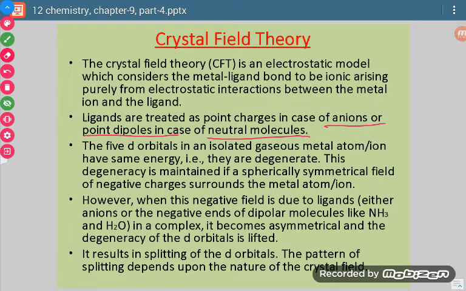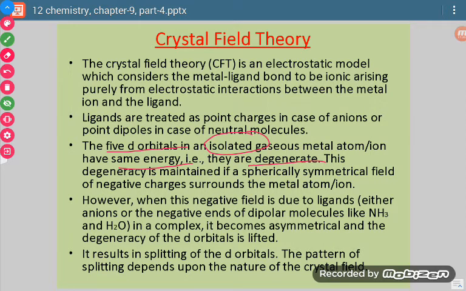Okay, the 5 d orbitals in an isolated gaseous metal atom have the same energy. If the metal is in isolated form, then all the d orbitals have the same energy, which means they are called degenerate orbitals.